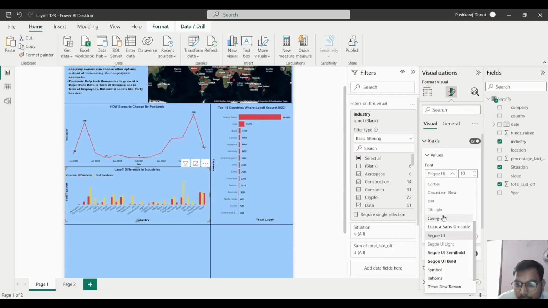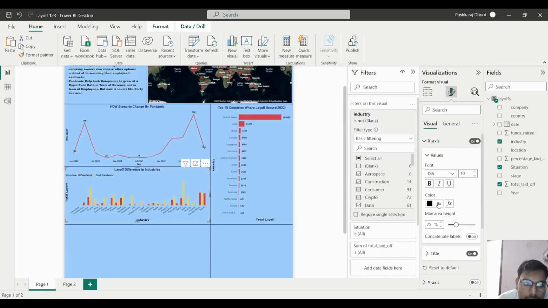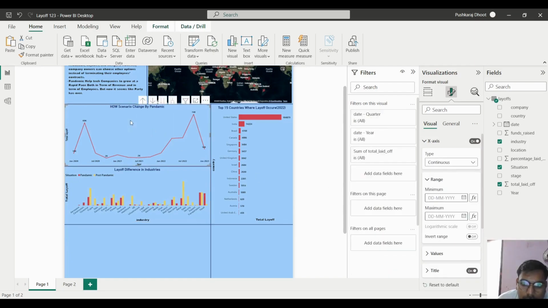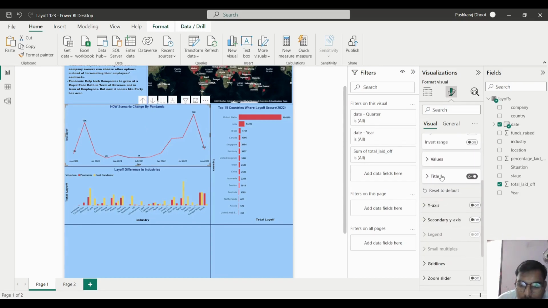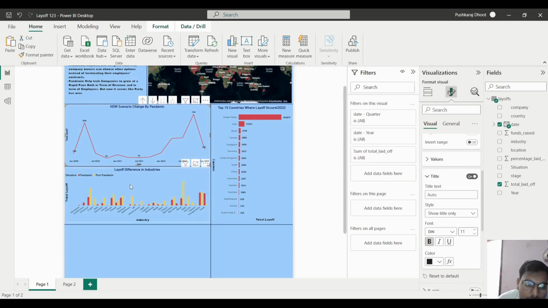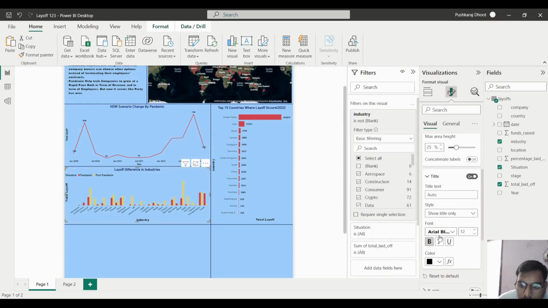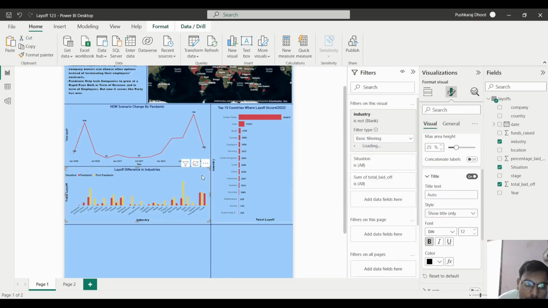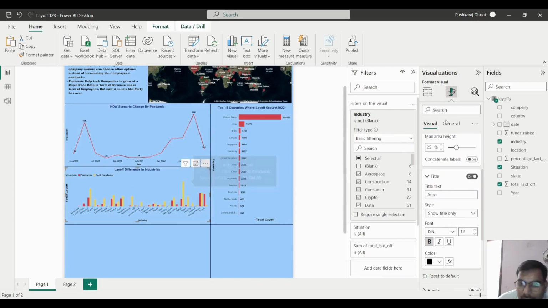We had taken here the DIN, so we will take here the DIN. Here the title is DIN. Okay, so here also we will put the title as DIN, because we have to put the symmetry everywhere.